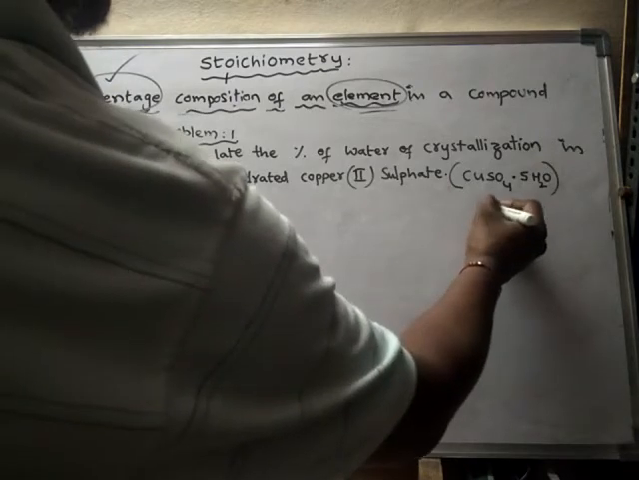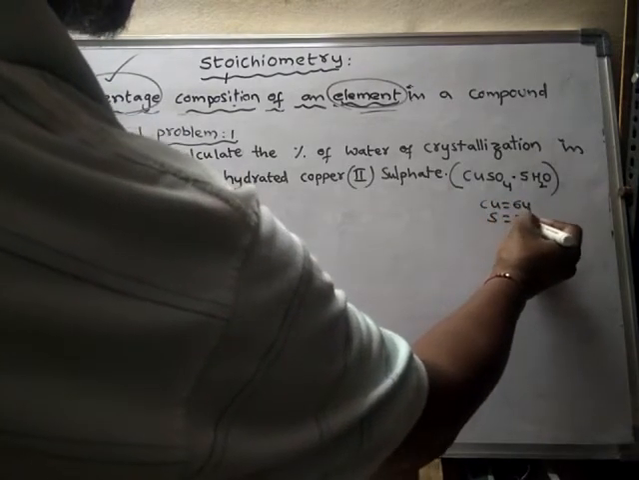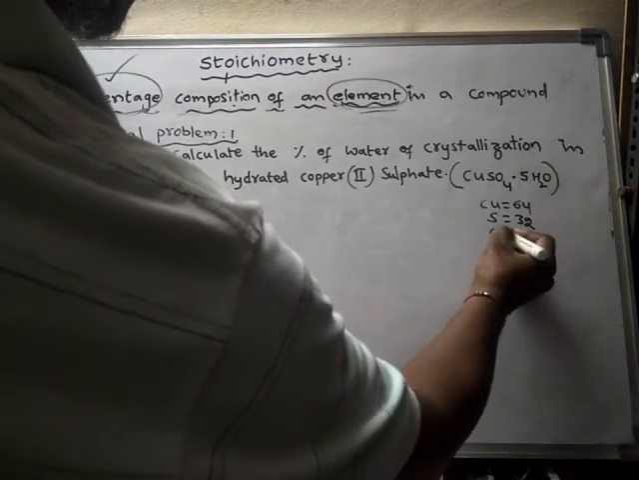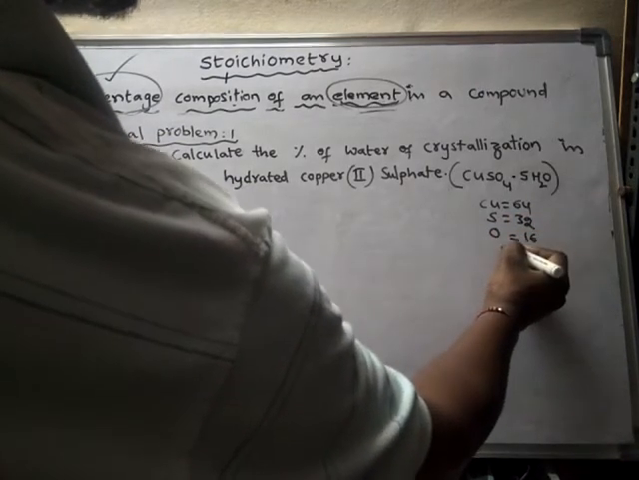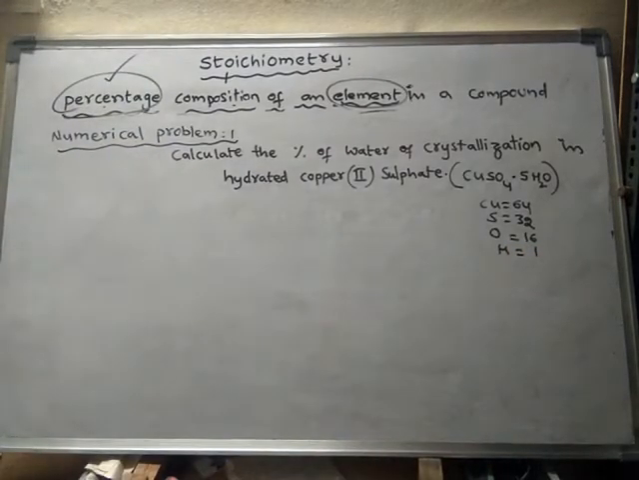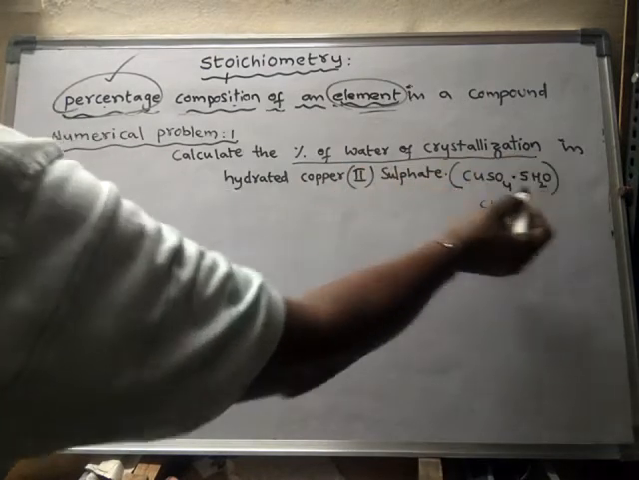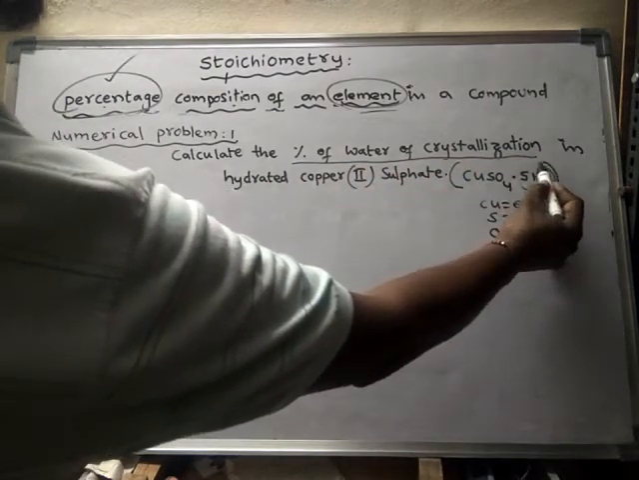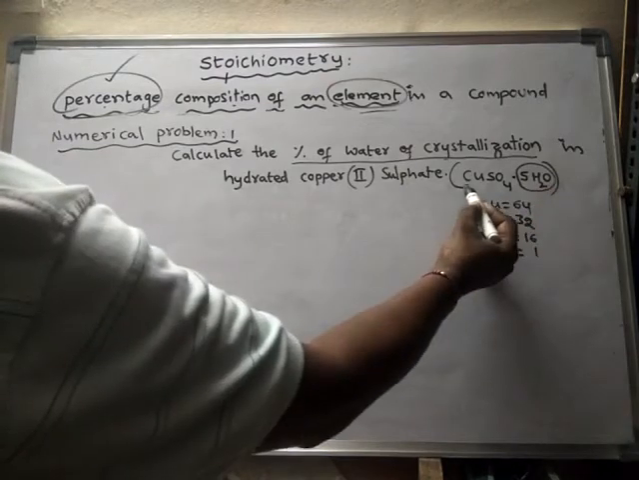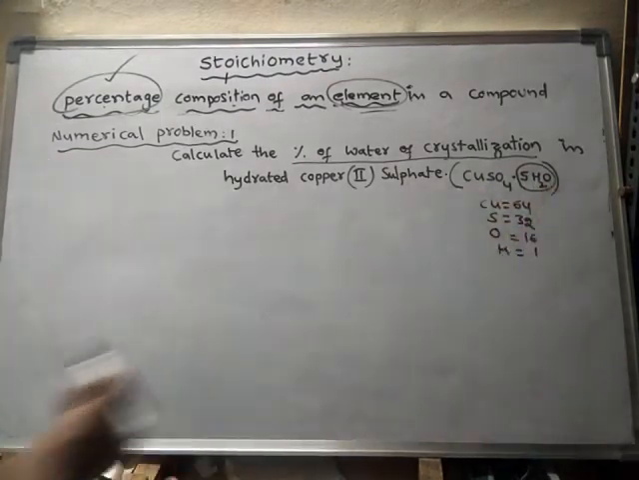Atomic mass of copper is given as 64, sulfur atomic mass is given as 32, oxygen atomic mass is given as 16, hydrogen atomic mass is given as 1. So now we have to calculate what? The percentage of water of crystallization. This is called water of crystallization. So in the entire compound, how much amount of water of crystallization is present?